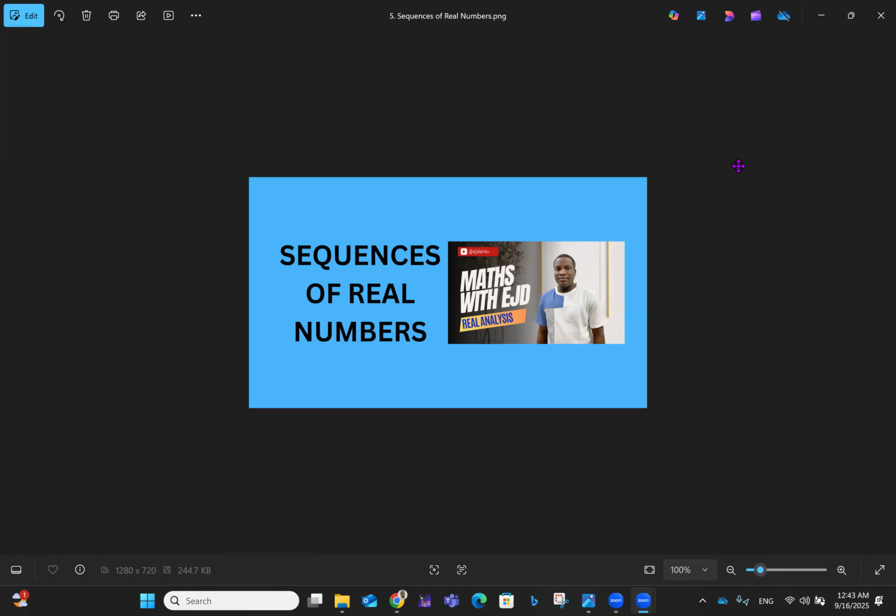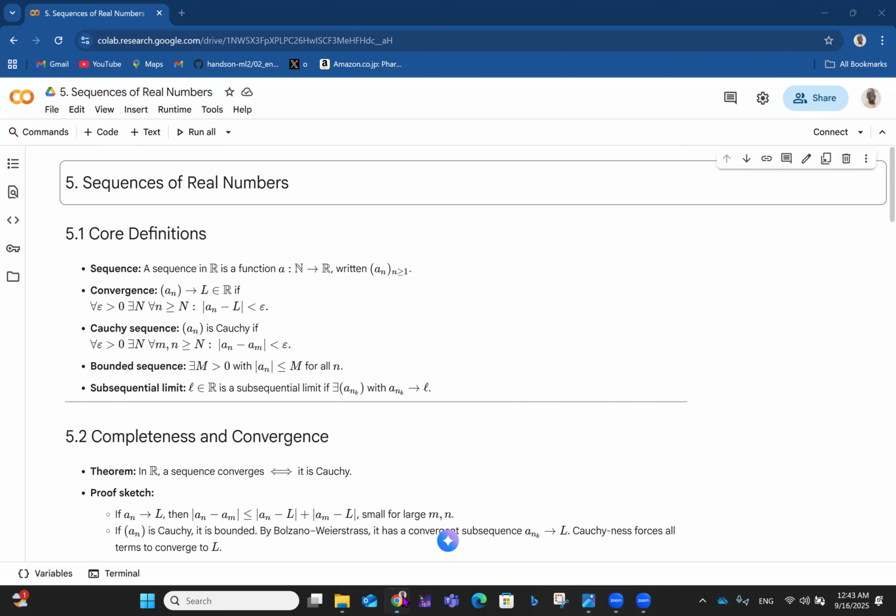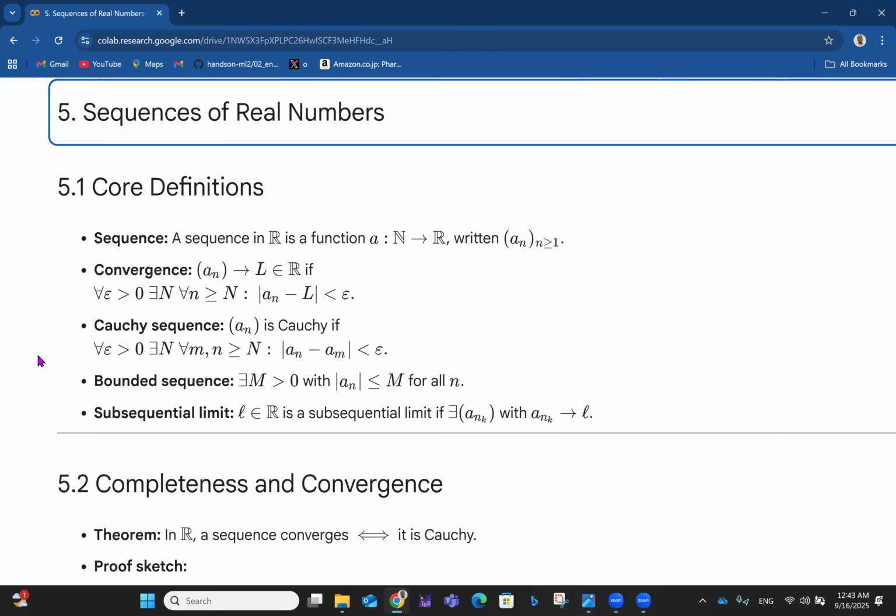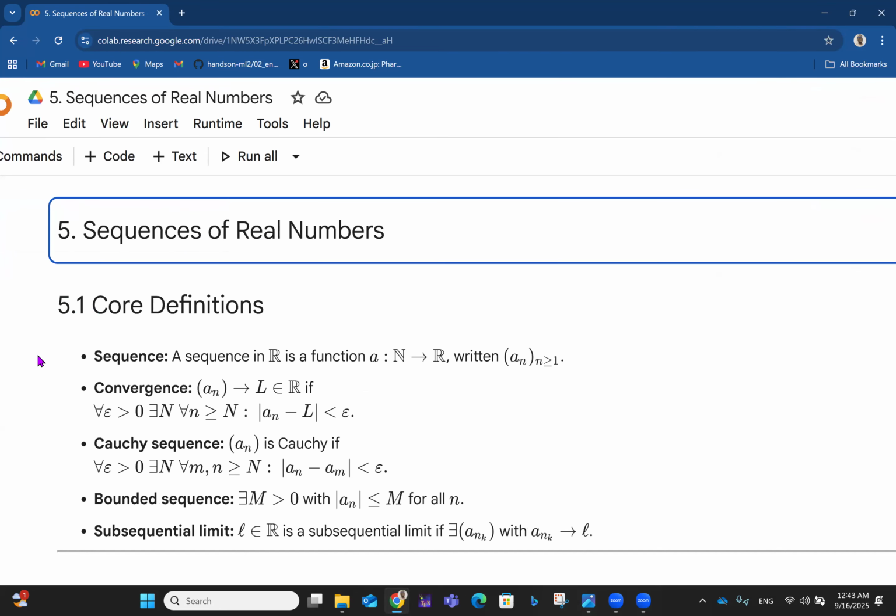In this video, I'll be talking about sequences of real numbers. Of course, still talking about real analysis in general. So let's look at some core definitions when we talk about sequences of real numbers.